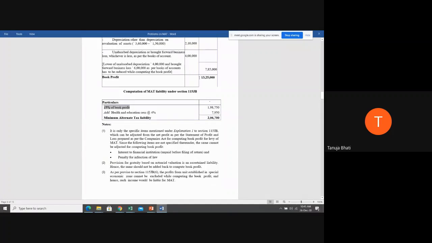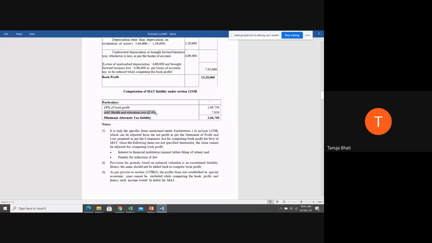So 15% of 13,25,000 comes to 1,98,750. To that, you are not going to add surcharge. Why are you not adding surcharge? Because your total income, that is book profit, is not exceeding 1 crore. When it is not exceeding 1 crore, surcharge is not applicable.